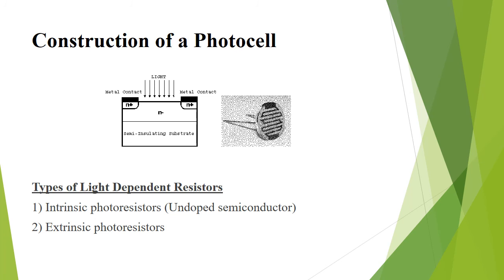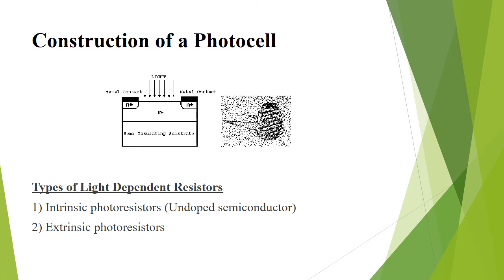There are two types of light dependent resistors. They are intrinsic photoresistors and extrinsic photoresistors. Intrinsic photoresistors are made of pure semiconductor materials such as silicon or germanium. The electrons get excited from the valence band to the conduction band when photons of enough energy fall on it and the number of charge carriers is increased.